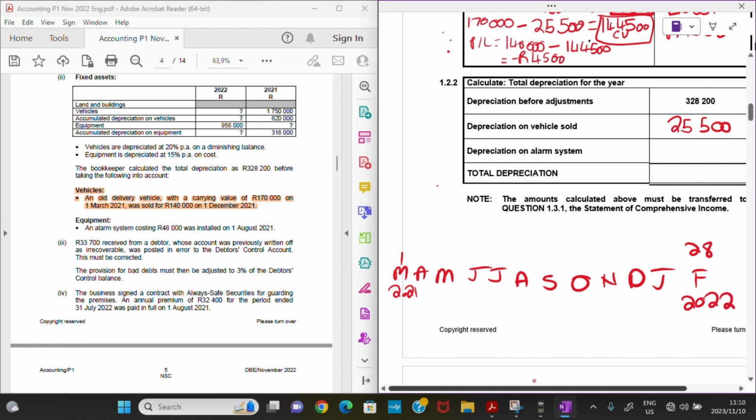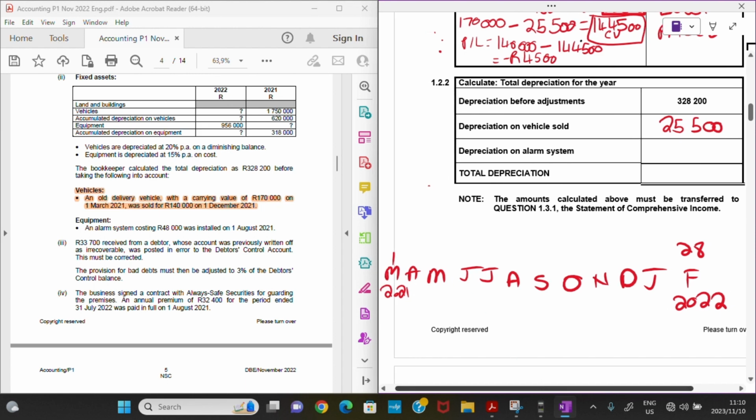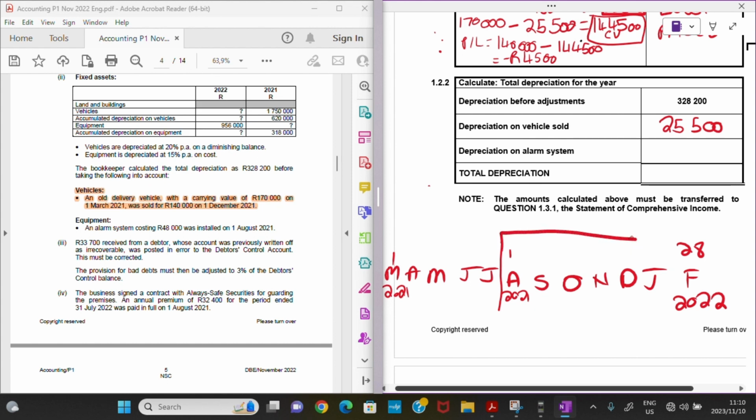Okay, let us see what we have now. So I'm told that my alarm system was installed on the 1st of August 2021, right? What does that say? It says now that we actually used my alarm system from the 1st of August, because as soon as we install it, it starts being depreciated, right? It's like, for example, a vehicle.